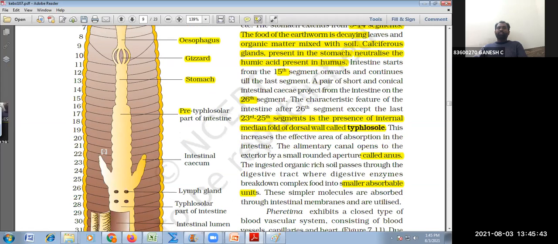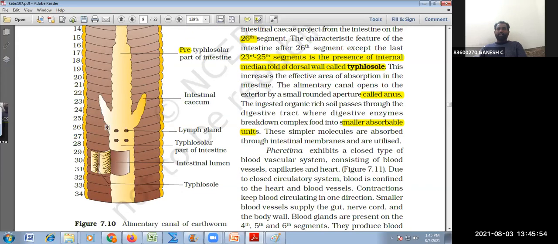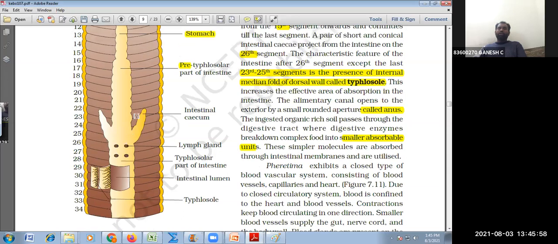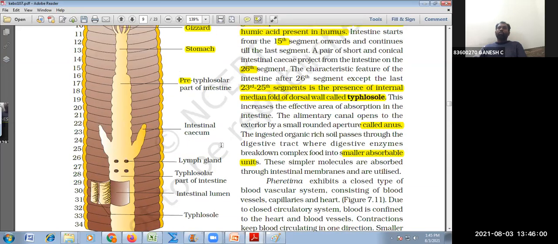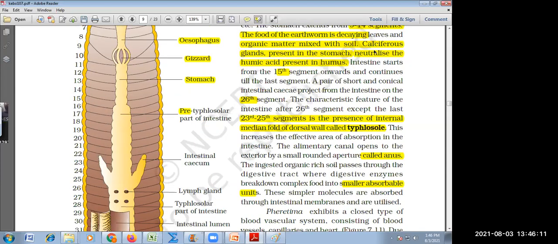15 to 26 you can take it as pre-clitellar. After 26 it is post-clitellar intestine. So there is a small short intestinal cecum. What does it produce? Digestive enzymes. What is the gland present in the stomach? Calciferous gland.